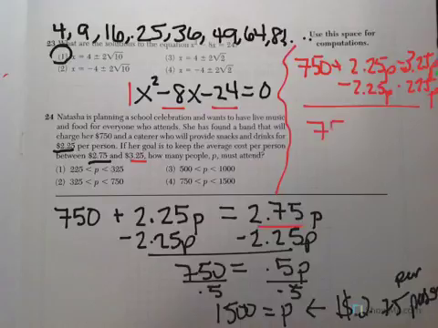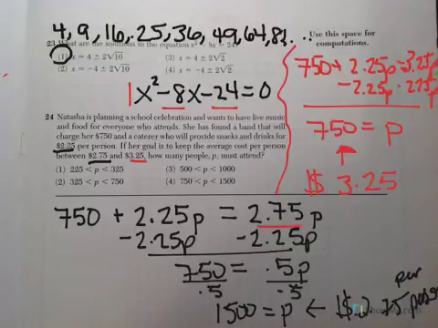You're left with 750 equals 1P or just P. Okay, so that means that this is how many people can attend when the cost is $325 per person.